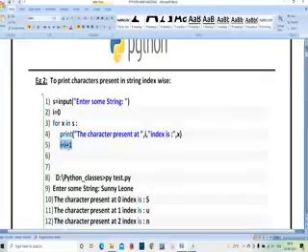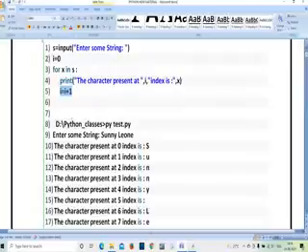Again it is going to increment. i is equal to i plus 1, 1 plus 1, 2. In Vasu, S is present at the second position. It is going to print. Next, i plus 1 is 3. In Vasu, U is present at the third position. Next, i is equal to i plus 1, the value is 4. Is there any character to print at the fourth position? Nothing is present. So the execution stops there.